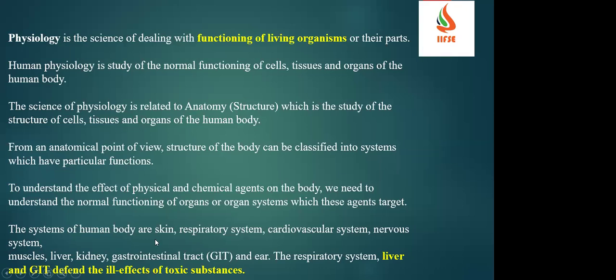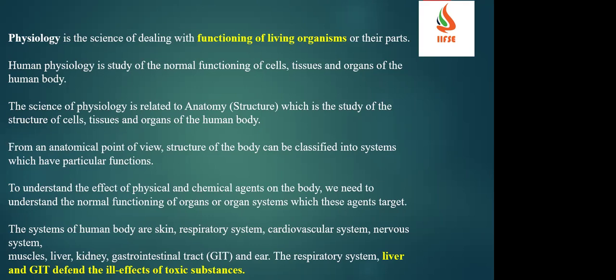The systems of the human body are skin, respiratory system, cardiovascular system, nervous system, muscles, liver, kidney, and gastrointestinal tract, which means the digestive system, and also the respiratory system. These are the different kinds of systems, functions, or various organs which work in our body to keep us alive.